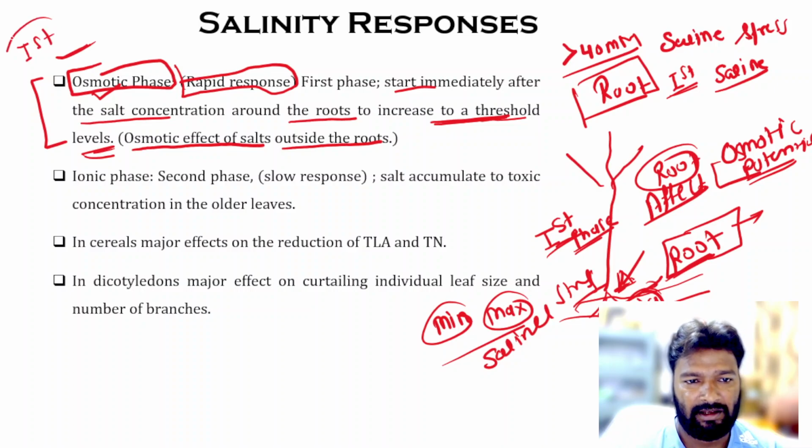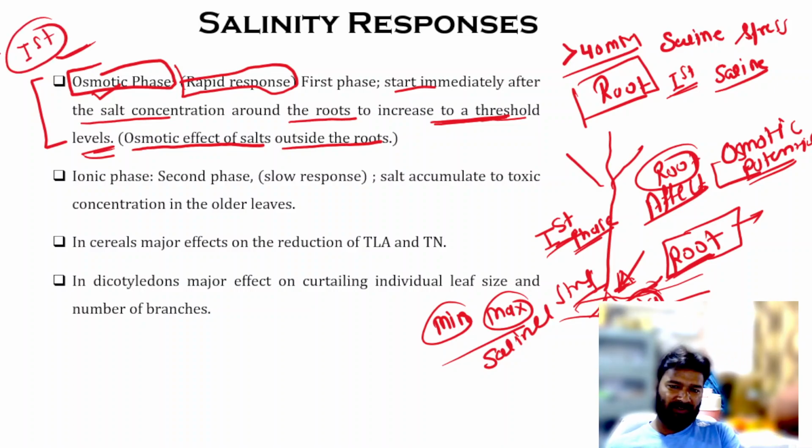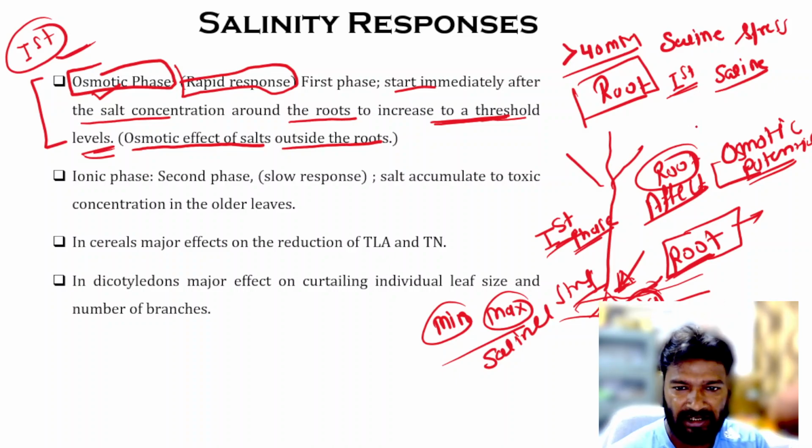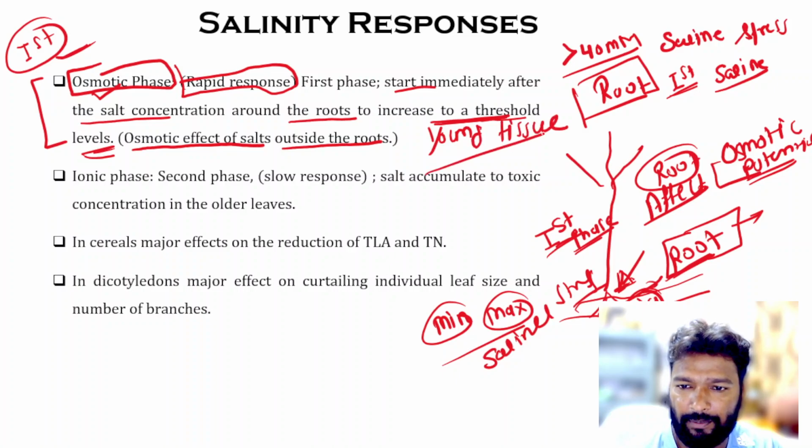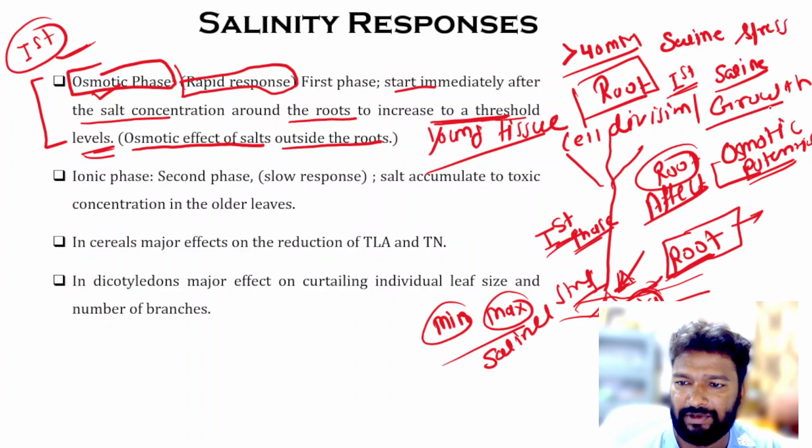So if the salt in the soil goes above the threshold level, the first thing to come is osmotic stress, and the plant responds very strongly to this osmotic stress. Generally young tissues are affected more, so cell division and growth are inhibited.